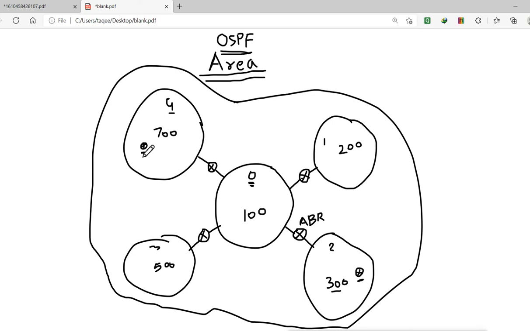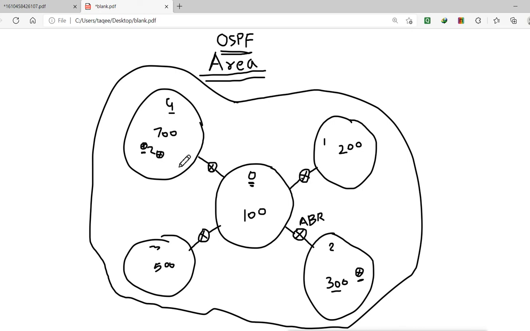And when it sends information to the routers in the same area, they exchange the routing table of 1800 networks, which will be very difficult to manage.